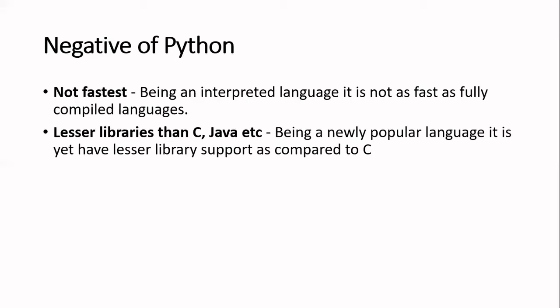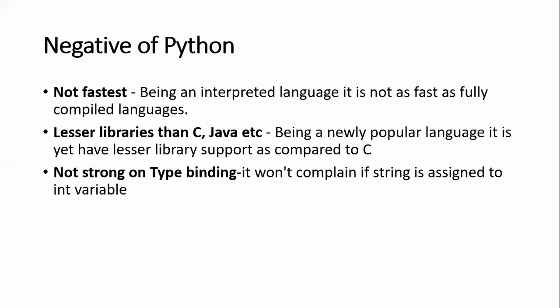What is a library? A library means there are certain codes. Let's say we need to send an email. To send an email, we need to write code, but that code is already written somewhere. Some person has written that code, and it is available on the internet. So instead of writing that code again, you just use that already written code. That is a library. In Python, there are fewer libraries available, because this is quite a new language. But in coming years, maybe in 5 or 10 years, it may be able to compete with those older languages in terms of libraries.